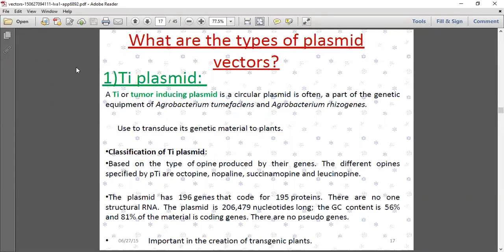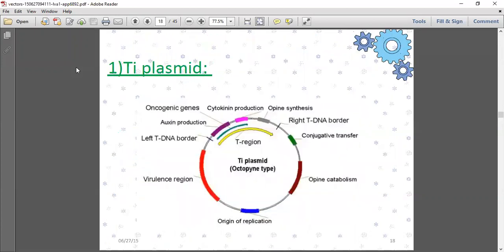So what are the types of plasmid vectors? Ti plasmid. Ti plasmids are tumor-inducing plasmids. It's a circular plasmid, often a part of the genetic equipment used to transduce its genetic material to plants. The classification of plasmids is based on the type of product obtained from the gene. So the first type is the Ti plasmid, which is used to transfer their gene.